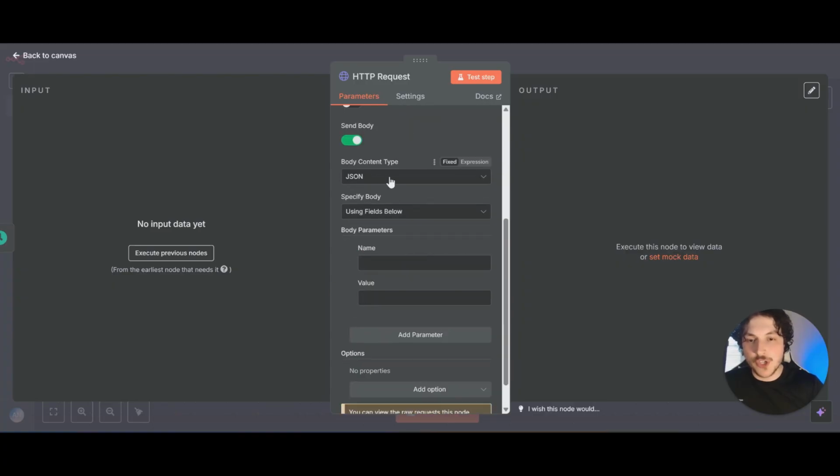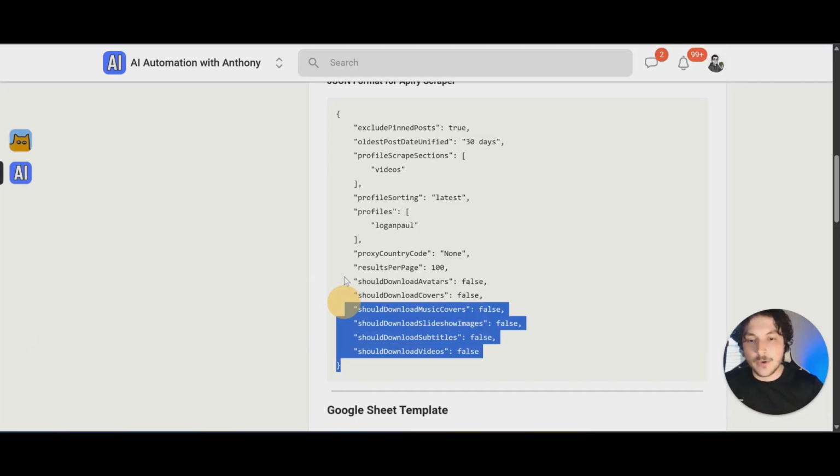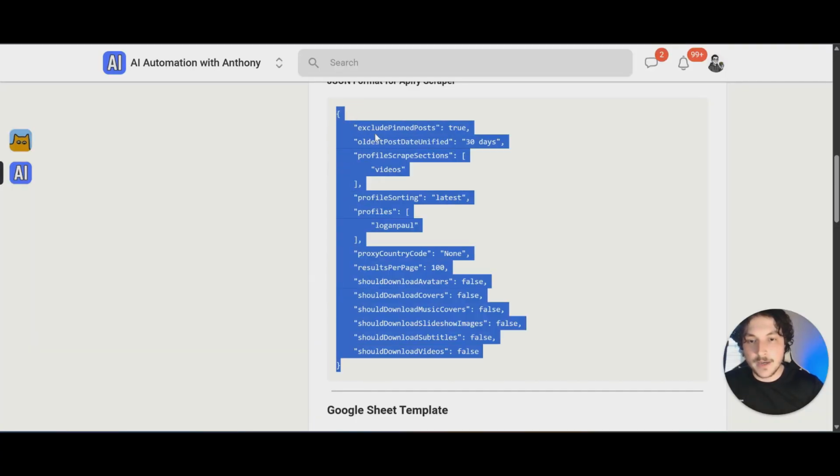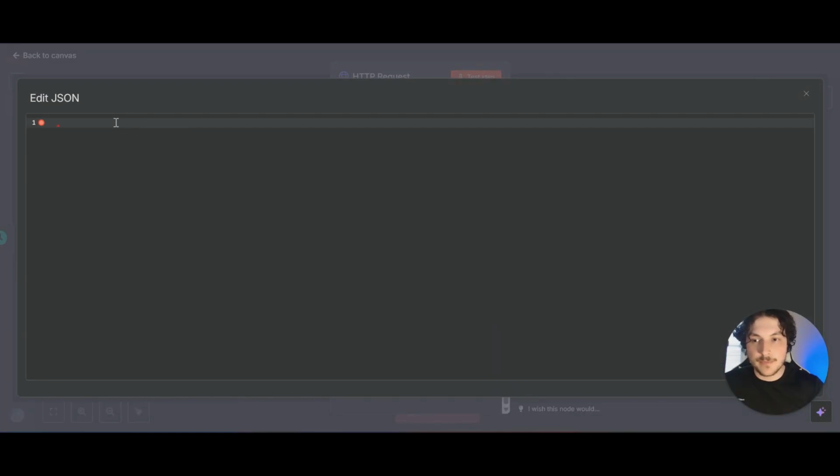Keep that as JSON, which is JavaScript object notation, under specific body using JSON. And then in this little window right here, you want to come back over to the community and grab this code right here, copy it, open this up, and just paste the code right in there.